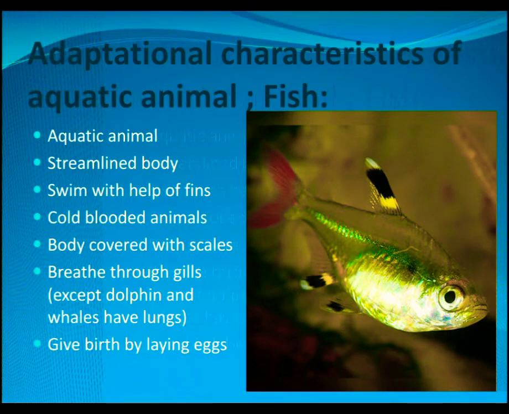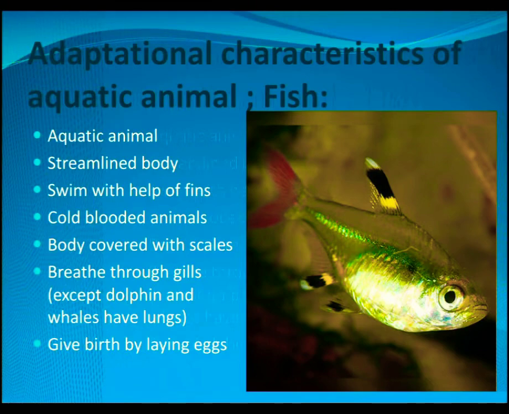Fishes have a streamlined body. It helps the fishes to swim more easily and effectively with more speed and less force in the forward direction. So how do fishes swim? They swim with the help of fins. They are cold-blooded animals. Fishes are cold-blooded because they take their body temperature from the surrounding water. In other words, they cannot control their temperature when taken out of the water.